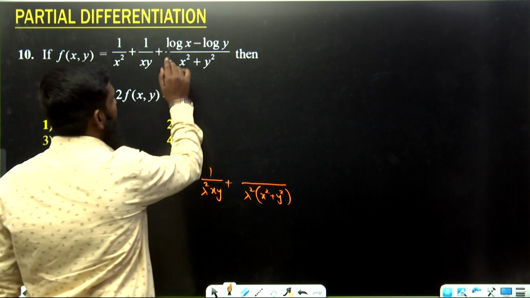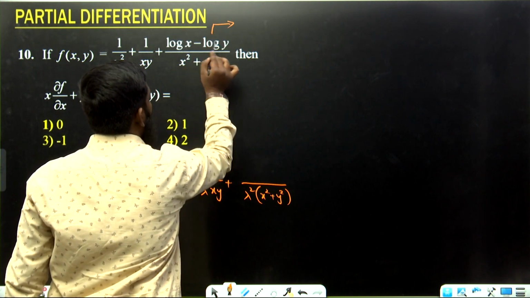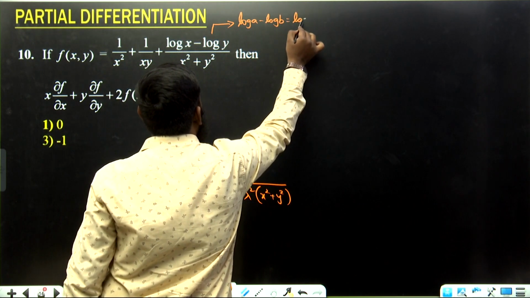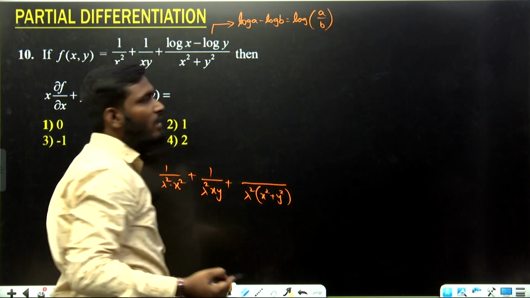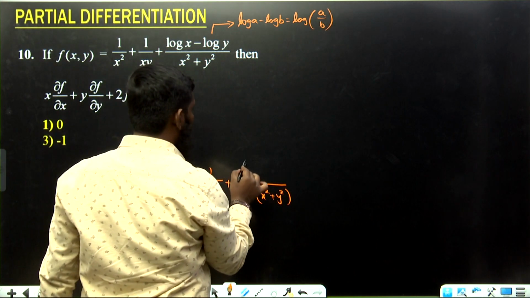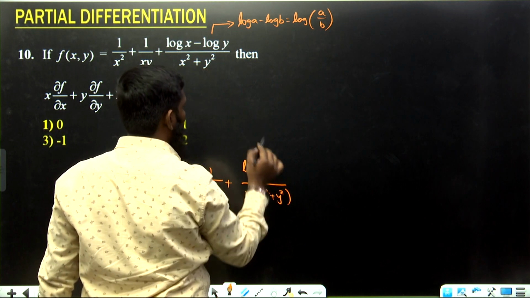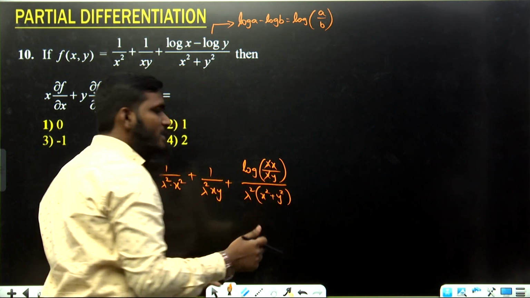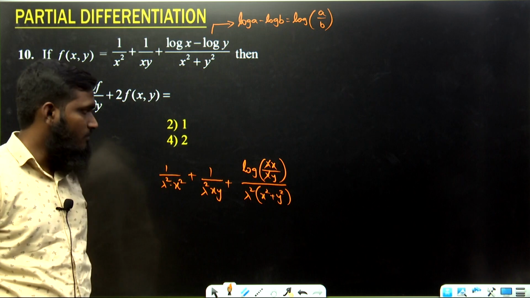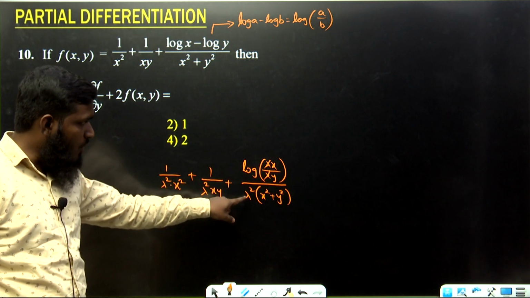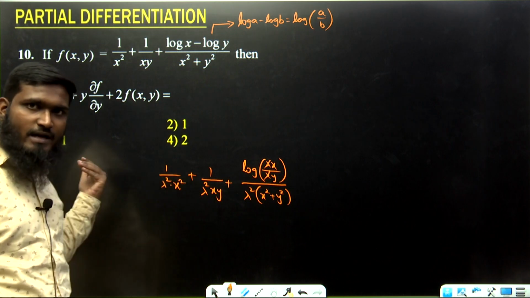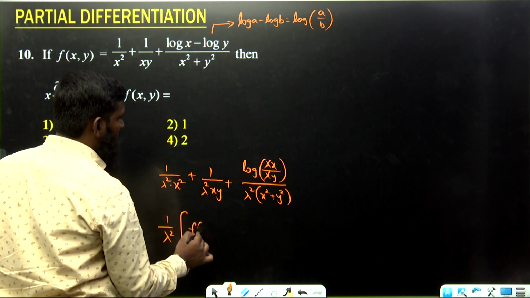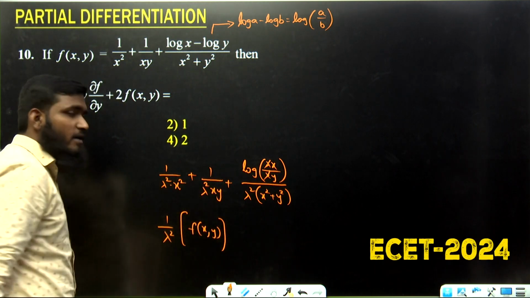So what we are doing, listen carefully, this is looking like the form of log a minus log b. What is the formula for log a minus log b? We are having log a by b. What is the formula? Log a by b. So let us write this part as log a by b, means x by y we are having. In the place of x, what we have tried? Lambda x divided by lambda y. Lambda gets cancelled. Over there lambda gets cancelled. Now over here in the denominator we are having lambda square. We can take that part as common. So if you are taking 1 by lambda square as common, now the remaining part will become what? F of x comma y. The remaining part is becoming our same question.